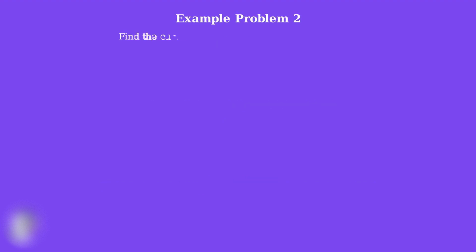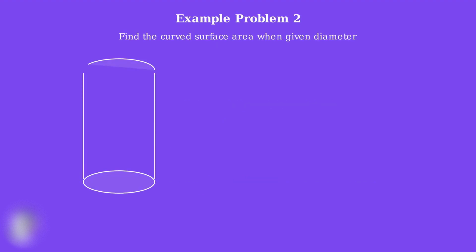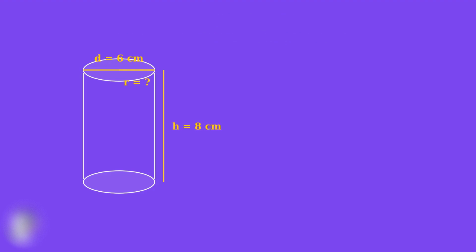Now we'll work through our second example problem. This time, we're given the diameter instead of the radius, which is a common situation you'll encounter. We have a cylinder with a height of 8 centimeters and a diameter of 6 centimeters. Notice that we're given the diameter, not the radius. Before we can use our curved surface area formula, we need to convert the diameter to radius. Remember, the radius is always half the diameter.